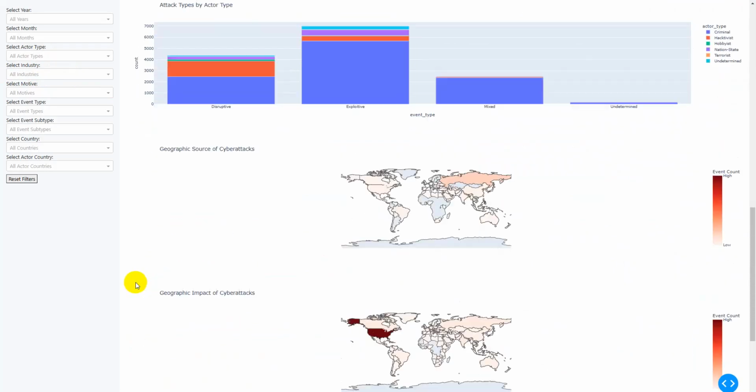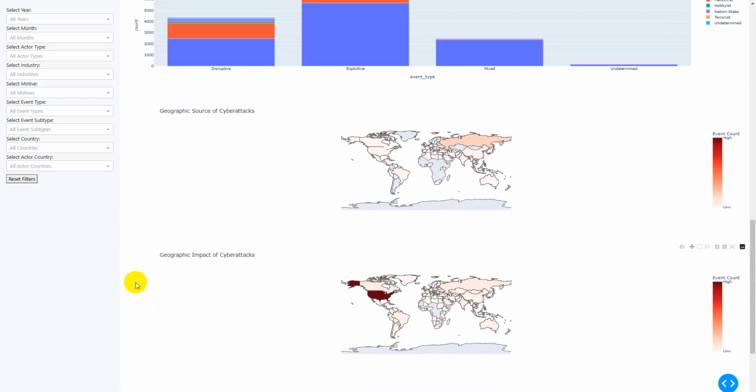And I will be presenting one of the most interesting features of this dashboard, which is this geopolitical combination. As you can see, on the top we have the source of cyber attacks, which means the countries initiating the attacks, and down below we have the countries receiving those attacks, in terms of being the victim of those events.